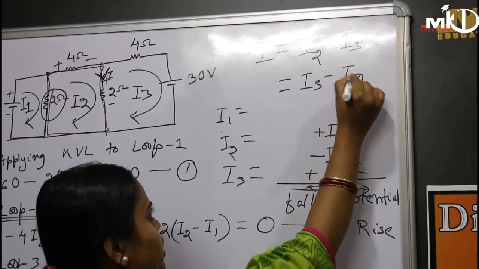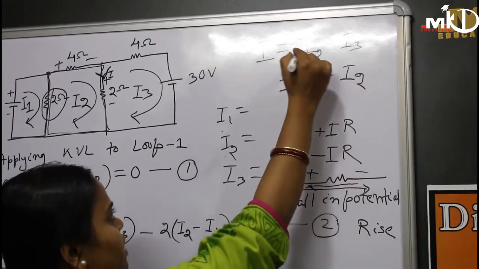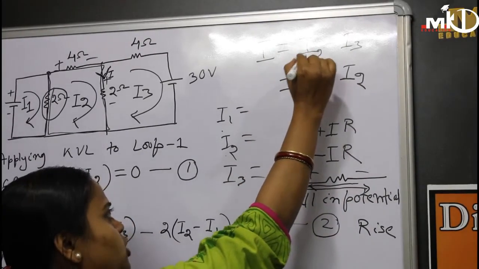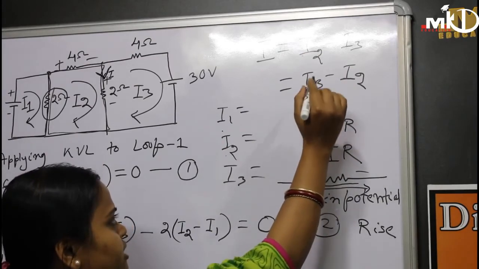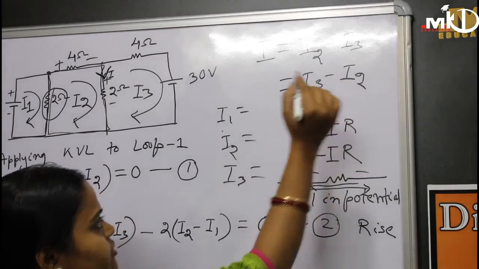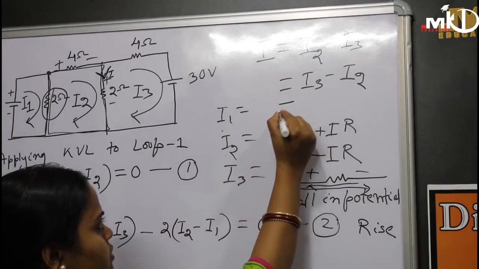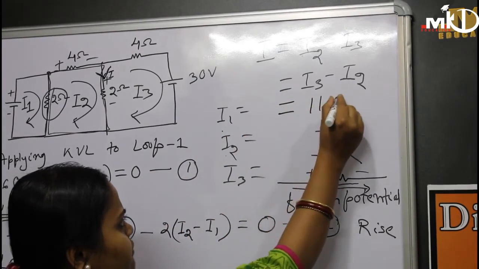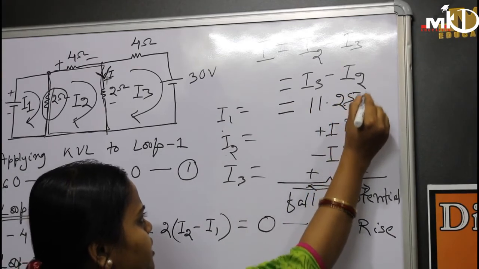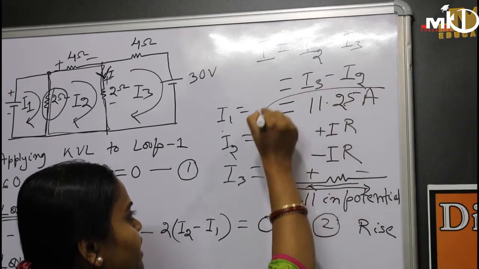It depends upon the values of I2 and I3. If I2 is greater, it should be I2 minus I3. If I3 is greater, it should be I3 minus I2. So the value of I will be 11.25 ampere, that you can verify by solving this.